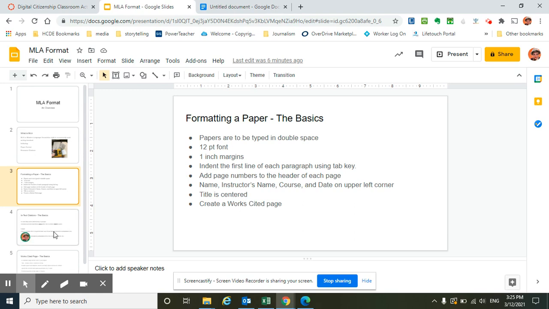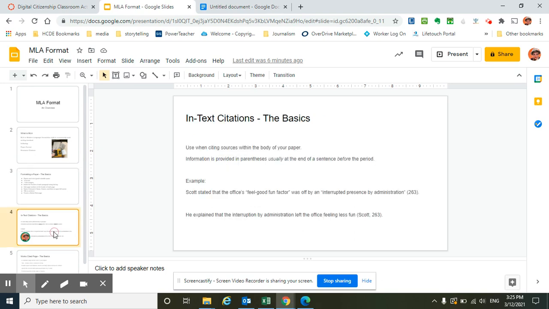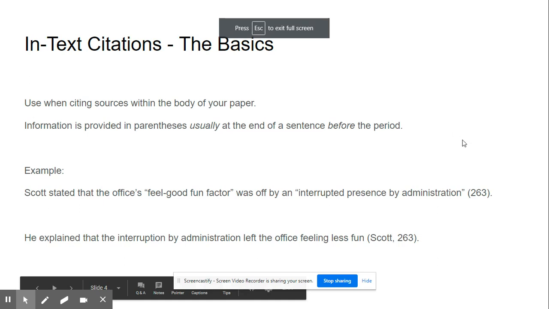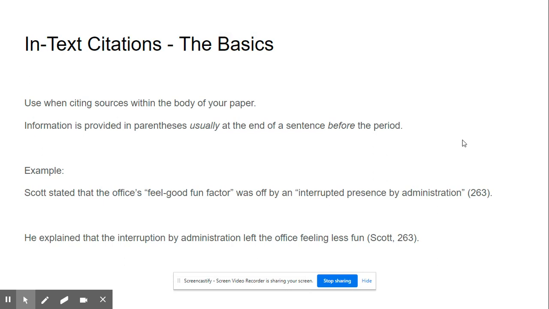Now let's talk about citations. Okay, in-text citations. What are those? We use in-text citations when we're citing sources within the body of your paper, and this means when you directly quote or when you paraphrase. Okay, you want to be able to let your teacher know where you found the information that you are using. Okay, so I have some examples.